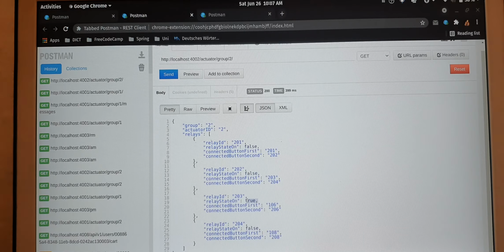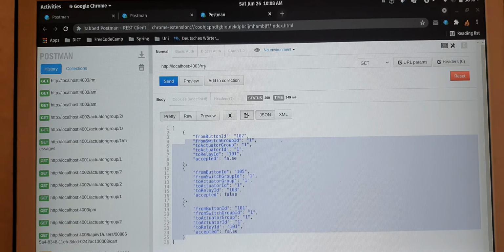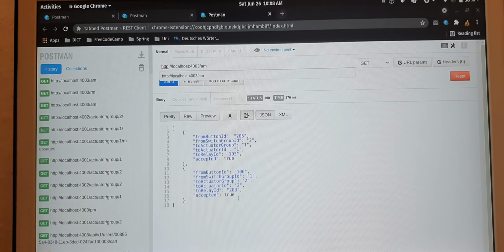So it is turned on, true. Here you can see the message was accepted because it was actually intended for the actuate relay of another group.